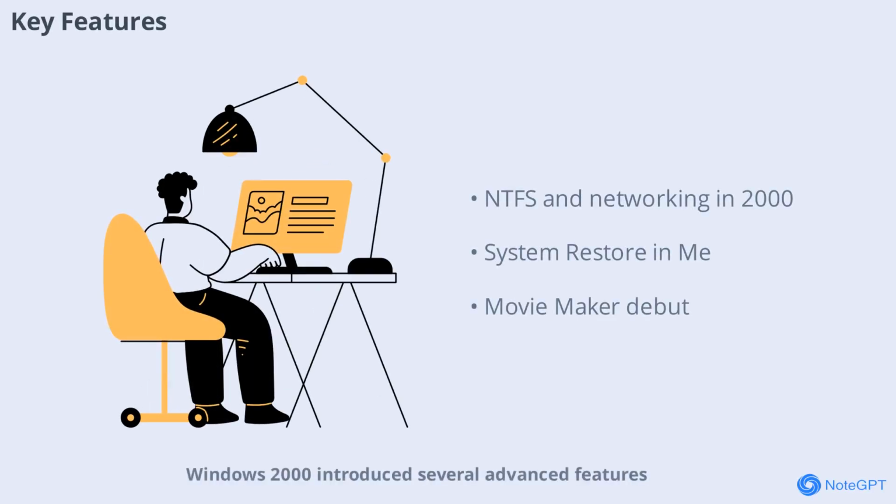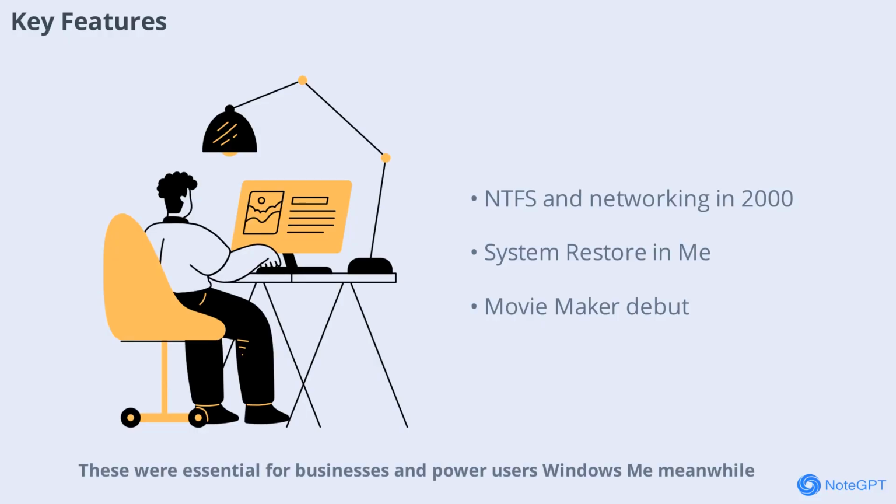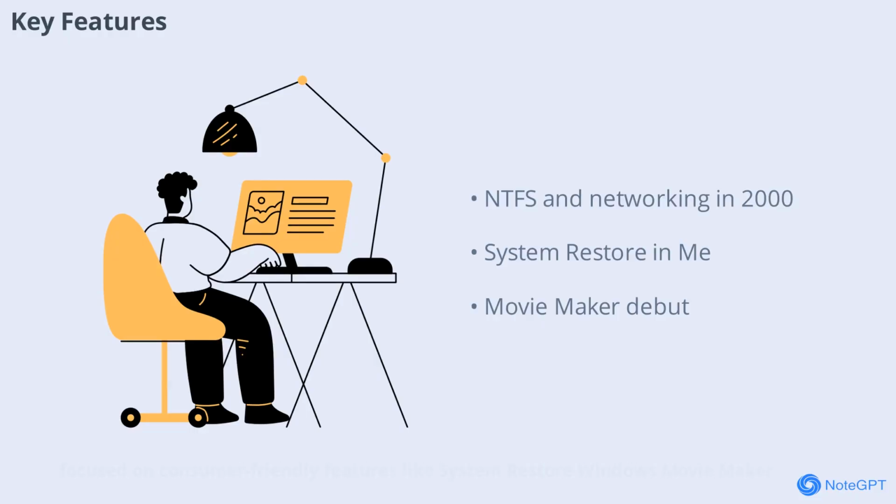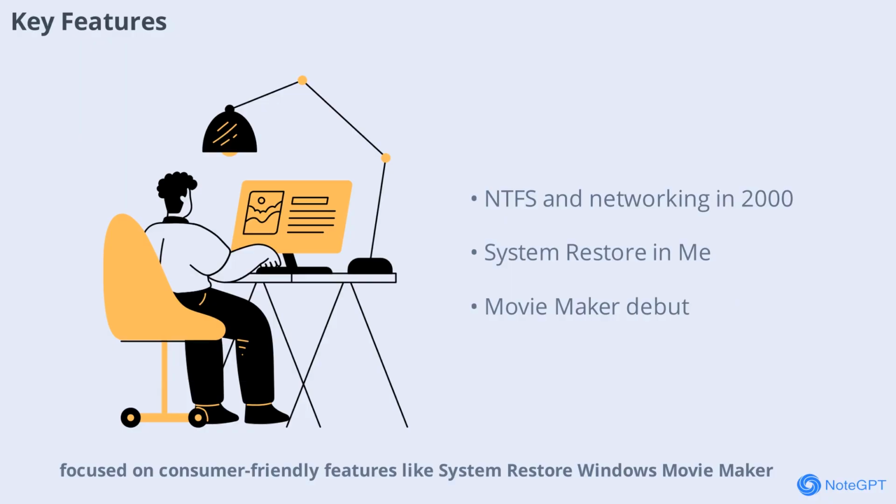Windows 2000 introduced several advanced features, including support for the NTFS file system, Active Directory, and improved networking capabilities. These were essential for businesses and power users. Windows Me, meanwhile, focused on consumer-friendly features like System Restore, Windows Movie Maker, and enhanced digital media support. Each system's features reflected its intended audience, with Windows 2000 prioritizing power and Windows Me emphasizing ease of use.